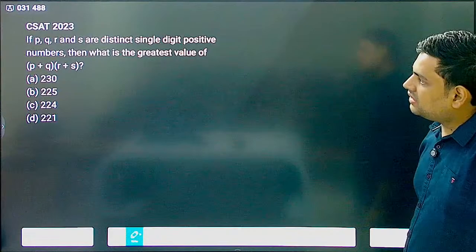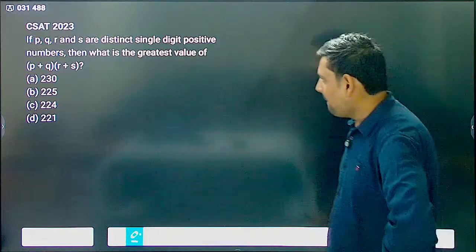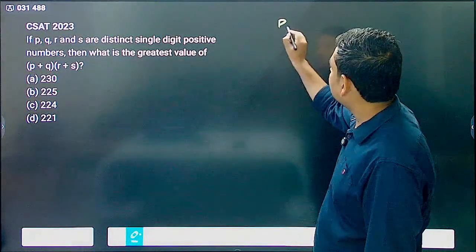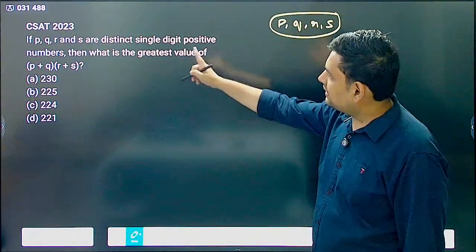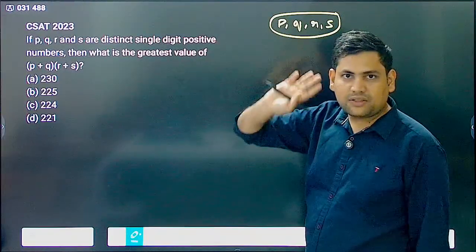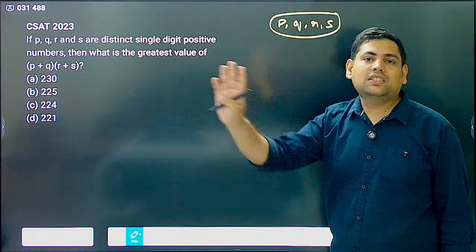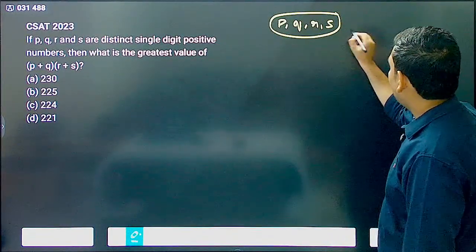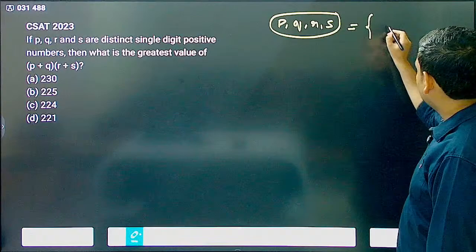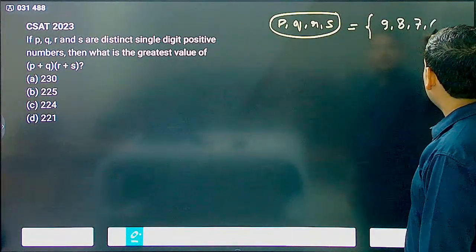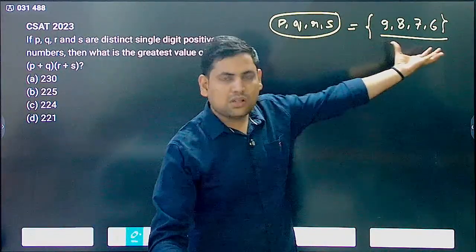PQRS are distinct single digit positive numbers, then what is the greatest value of (P plus Q) into (R plus S)? See, one thing you understand: if they are distinct single digit positive numbers and you want the greatest value, at least this you understand that you will pick the 4 greatest single digit numbers. So PQRS will be chosen from 9, 8, 7, 6. Can you feel this? Correct. So they have to be chosen from these 4 numbers.